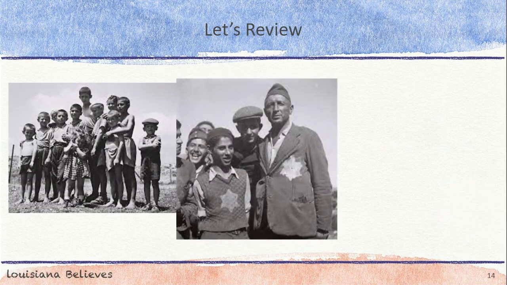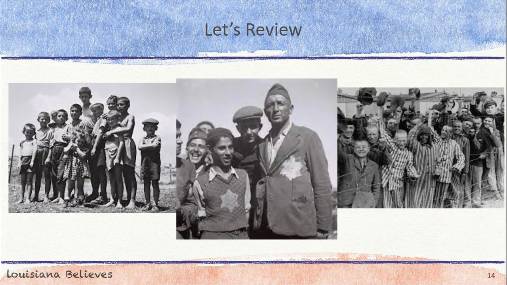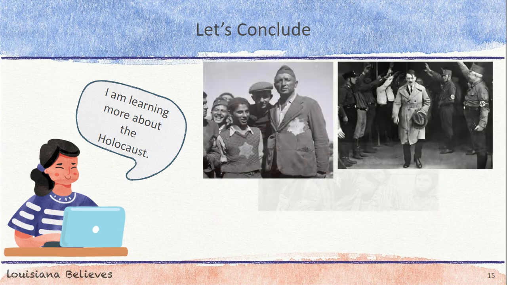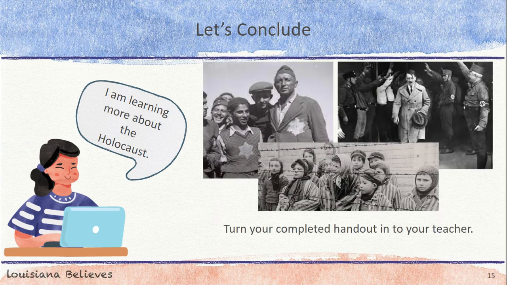Let's review. The Holocaust ended in May 1945. Many survivors faced ongoing threats of violence and displacement. Approximately 6 million people died during the Holocaust. In the aftermath, the world has struggled to come to terms with the horrors of the Holocaust, to remember the victims, and to hold perpetrators responsible. These important efforts remain ongoing.